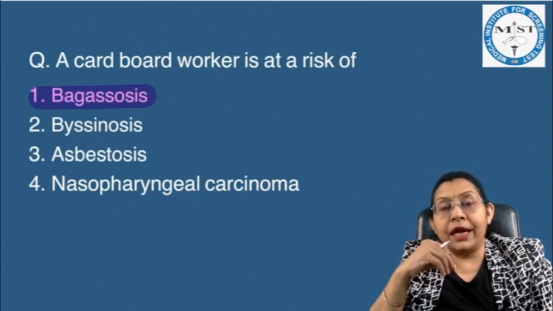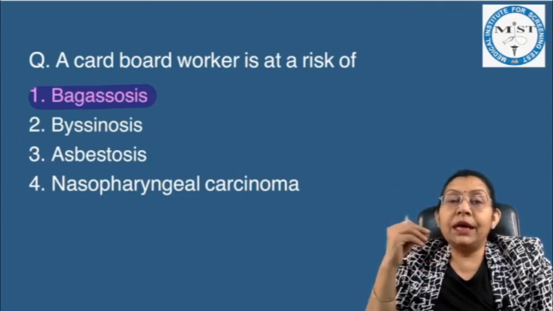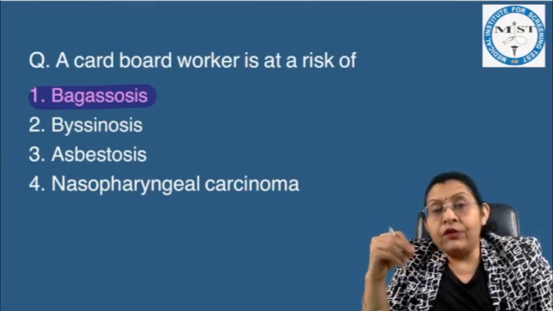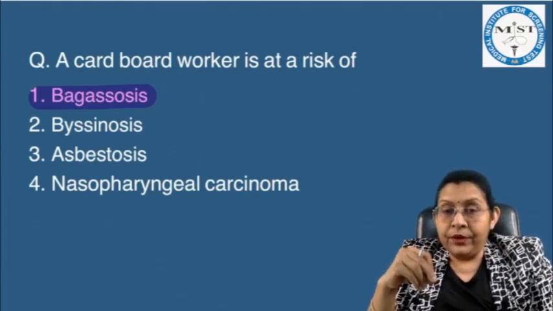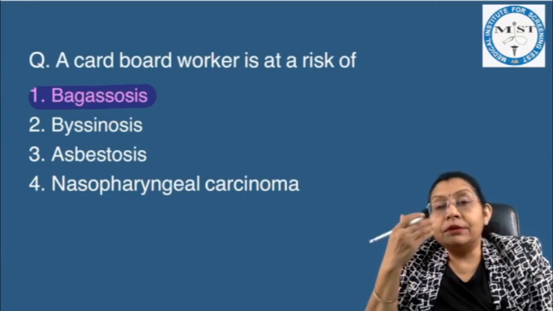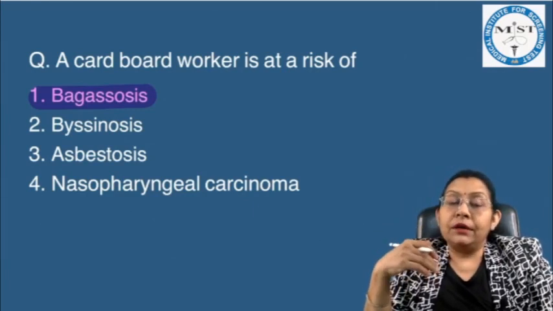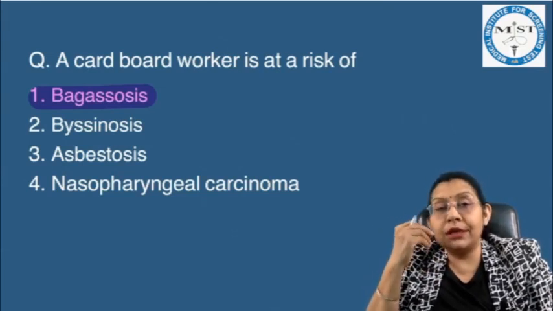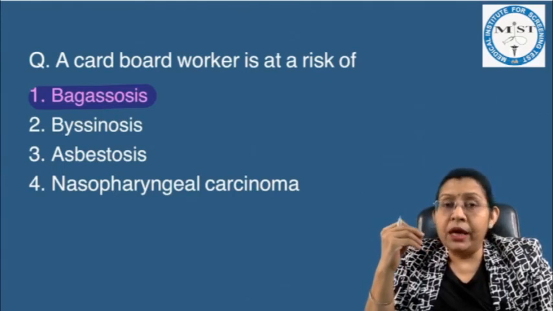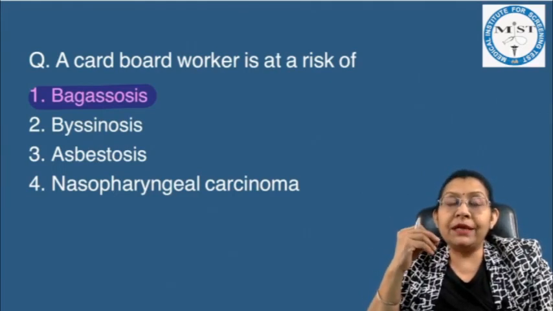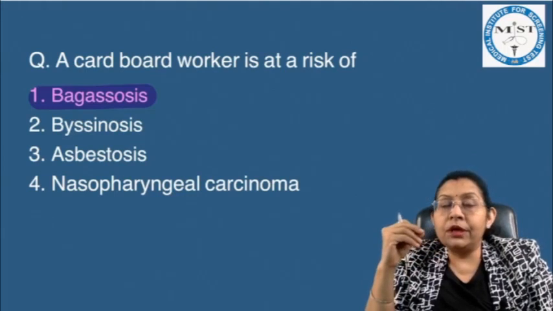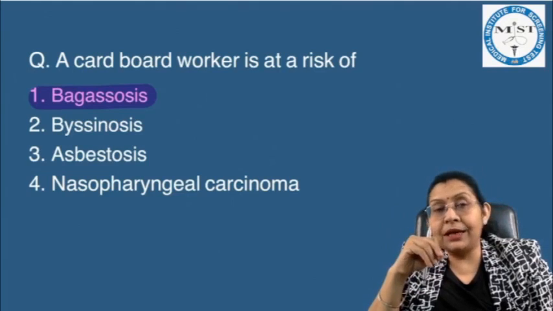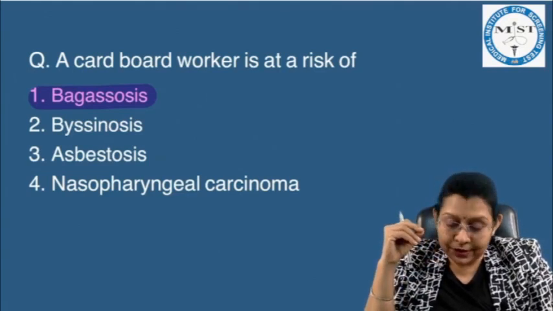Now a few students were saying that the question given was a cardboard worker who is working in a wood industry for a few years. In that case, the agent causing the manifestation is wood dust, and we know that wood dust can cause nasopharyngeal carcinoma. But still most of the students were saying that it was only a cardboard worker at risk of which manifestation. The question was asked like that, so the answer to this is bagassosis.